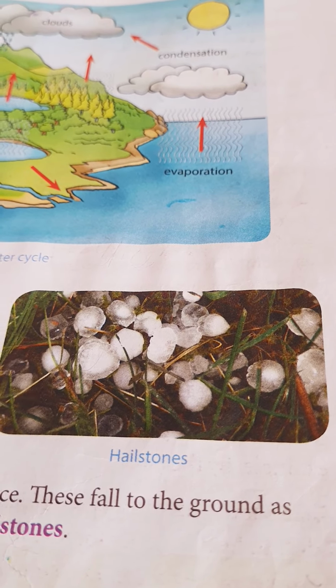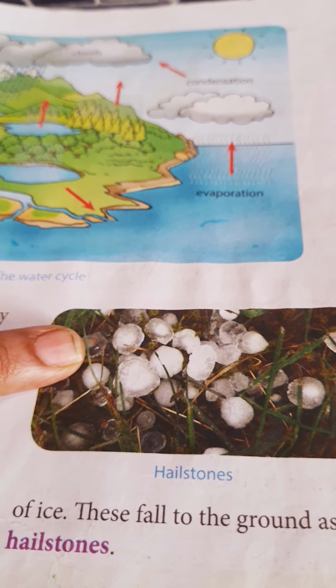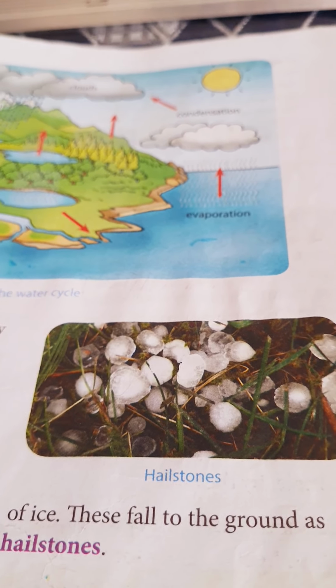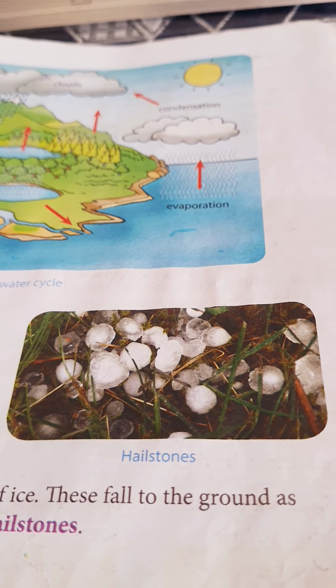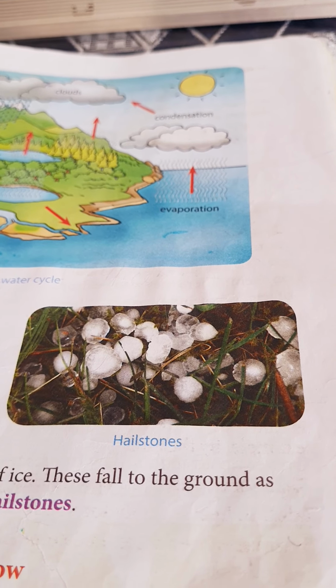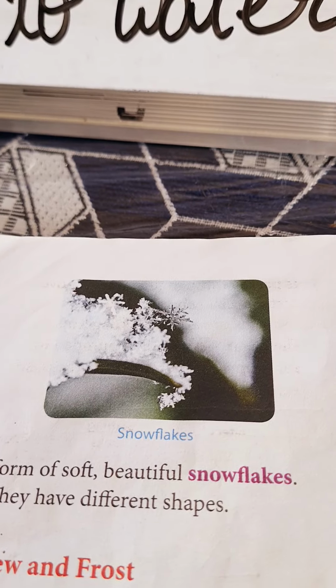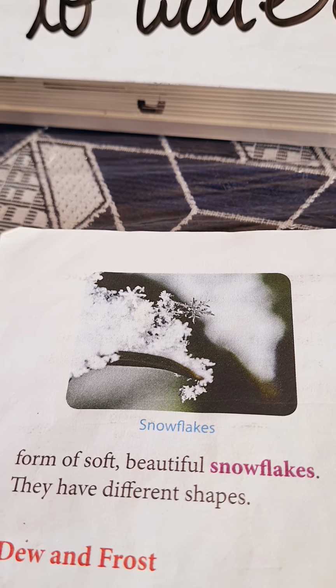Now next we'll talk about the snow. If the clouds themselves are very cold, the water vapor condenses and freezes to form ice instead of water. So this ice so formed is in the form of soft, beautiful snowflakes, and they have different shapes.